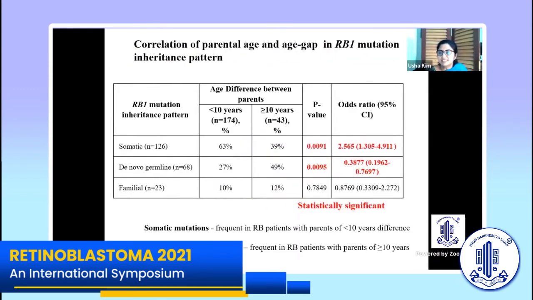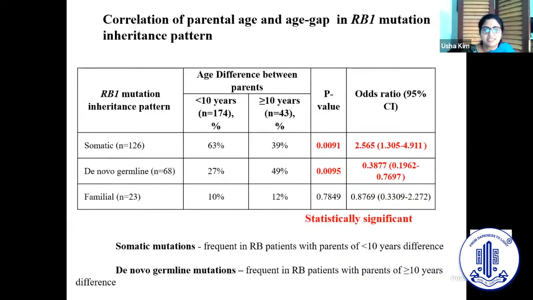Another interesting finding was that somatic mutations were found in patients whose parents had an age difference of less than 10 years, and there were de novo germline mutations in RB patients whose parents had more than 10 years of difference. Here, the social setup is such that the age difference was usually 10 years or more until about 10, 15 years ago. But now people have started realizing and the age difference has significantly come down. But this was a finding that we found quite significant.